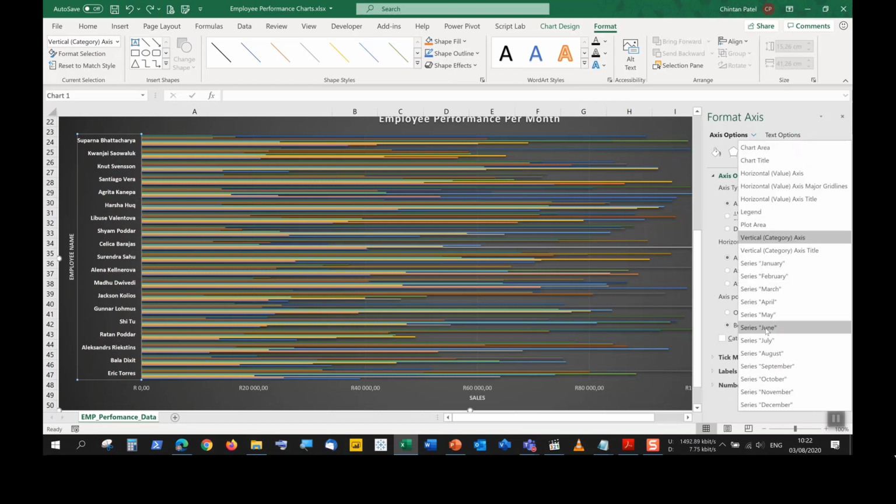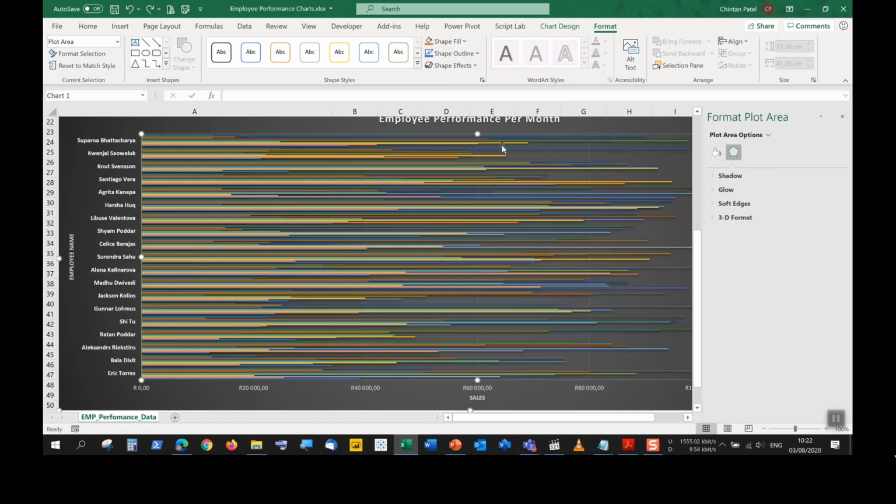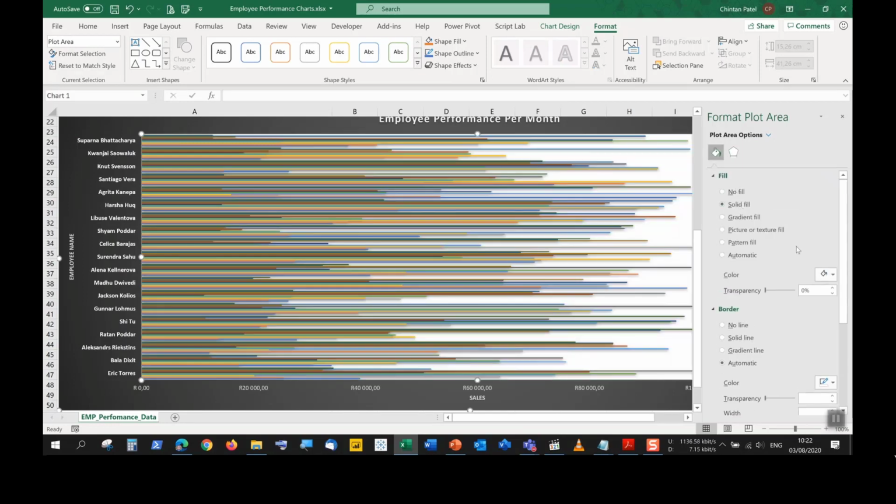I can change something for the plot area. So in the background, maybe you want to put another type of background, a solid fill, maybe a white background, then you can do that. To change all these specific elements over here, you would have to right-click Format Chart Area.